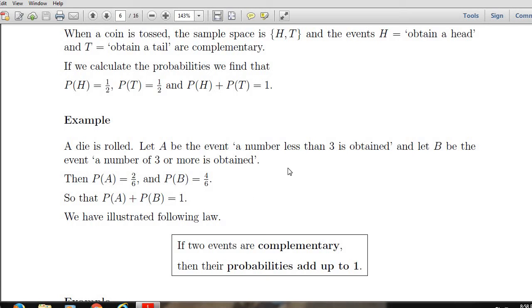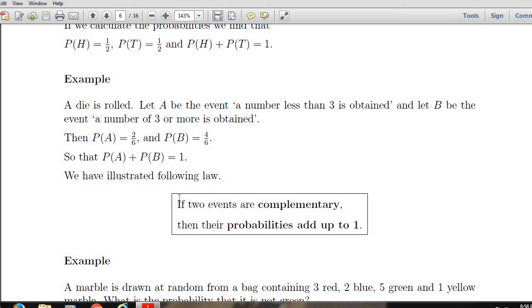2 by 6. Similarly, B is the event that a number of 3 or more is obtained. Therefore, B equals 3, 4, 5 and 6. Therefore, what is the probability of B? 4 by 6. So, probability of A plus probability of B is 1. Therefore, we come to the conclusion: if two events are complementary, then their probabilities add up to 1.